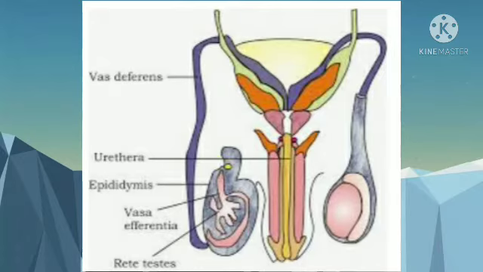These ducts store and transport the sperms from the testis to the outside through the urethra. The urethra originates from the urinary bladder and extends through the penis to its external opening called urethral meatus.